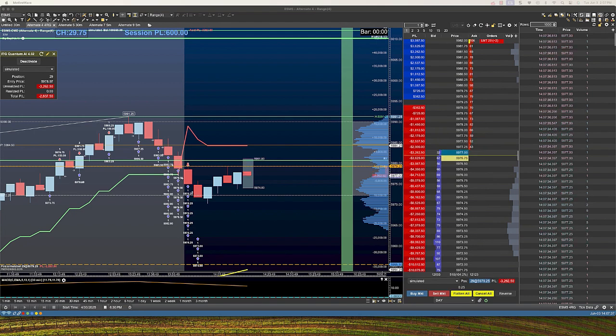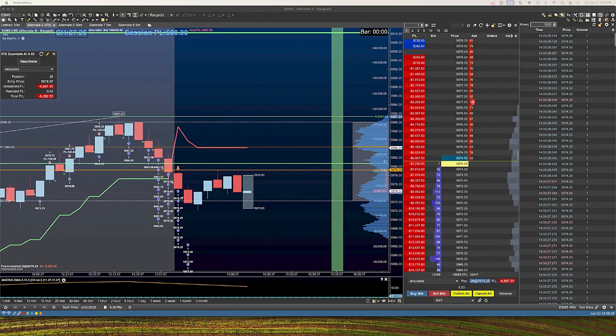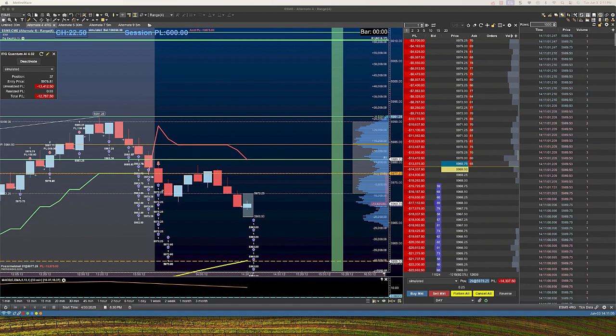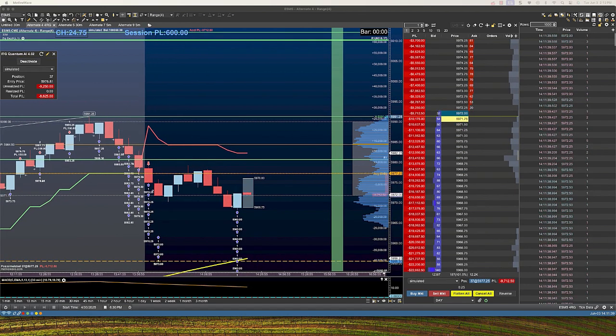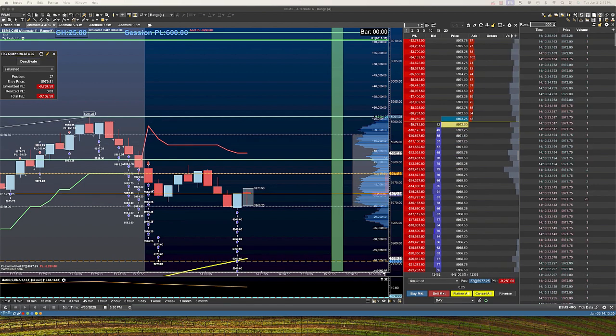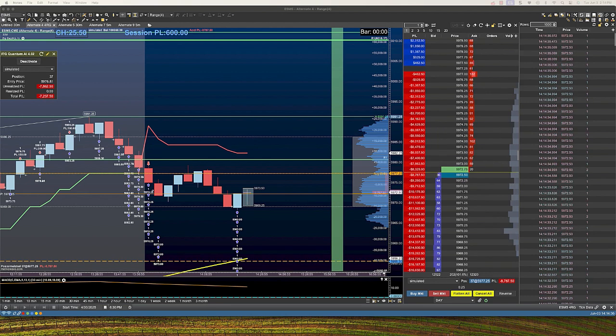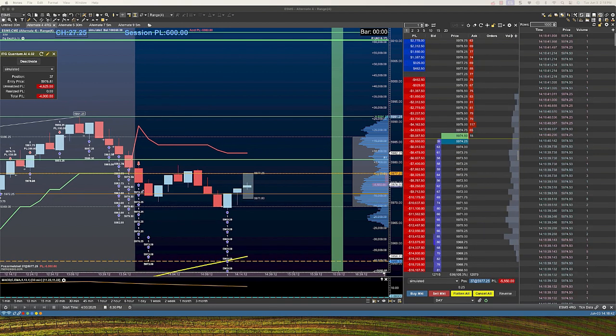Since we're operating within a preset daily risk limit, this is not the time to panic or start manually closing trades in an attempt to minimize losses. Doing so would only lock in losses and most likely lead to revenge trading, something we strive to avoid. This is where trading with a structured plan and disciplined automation makes all the difference. By 2:10 p.m., we were still down more than half of our daily risk limit, with 37 active positions. Is it time to panic?